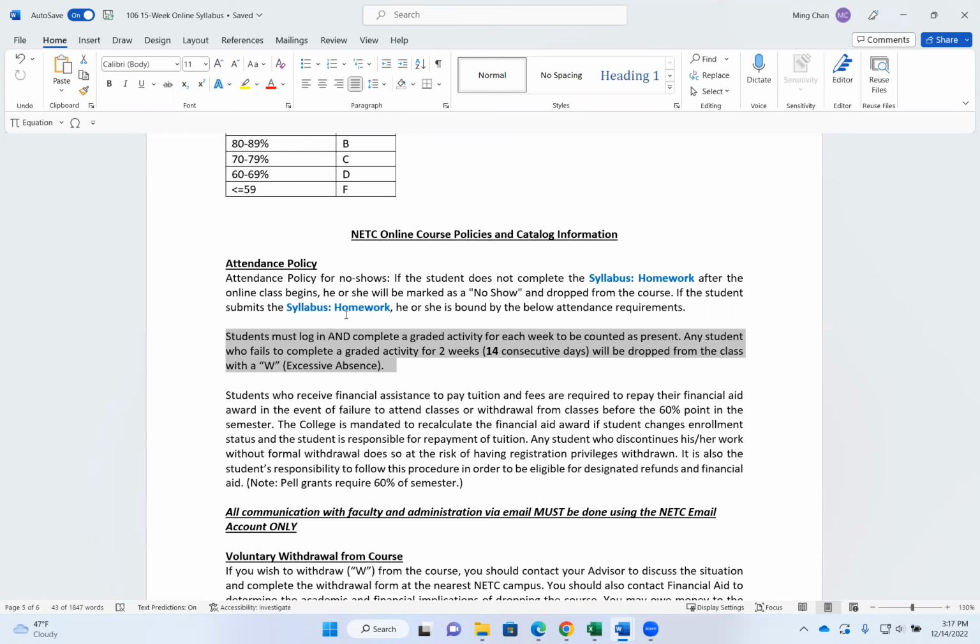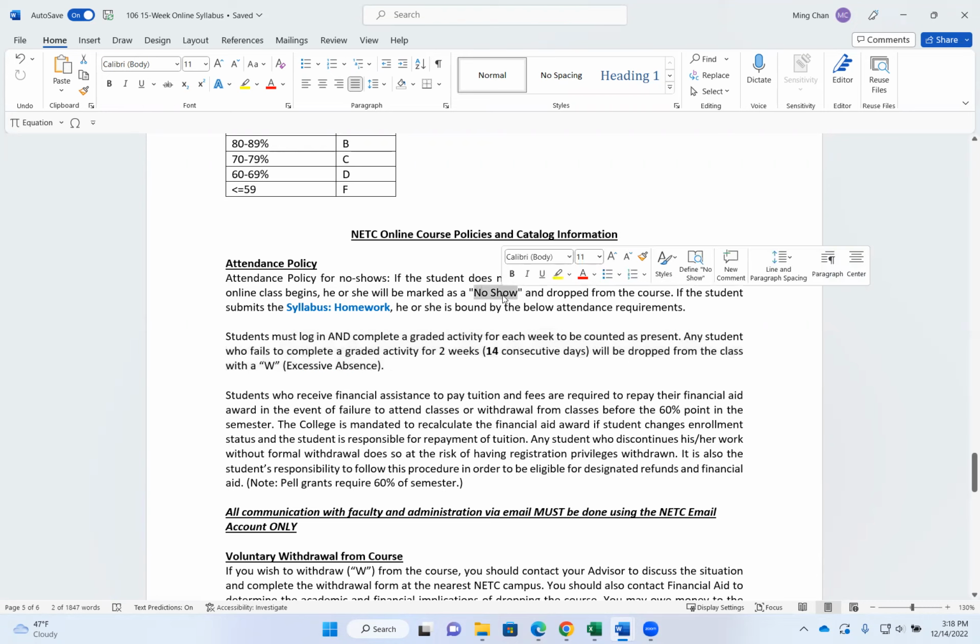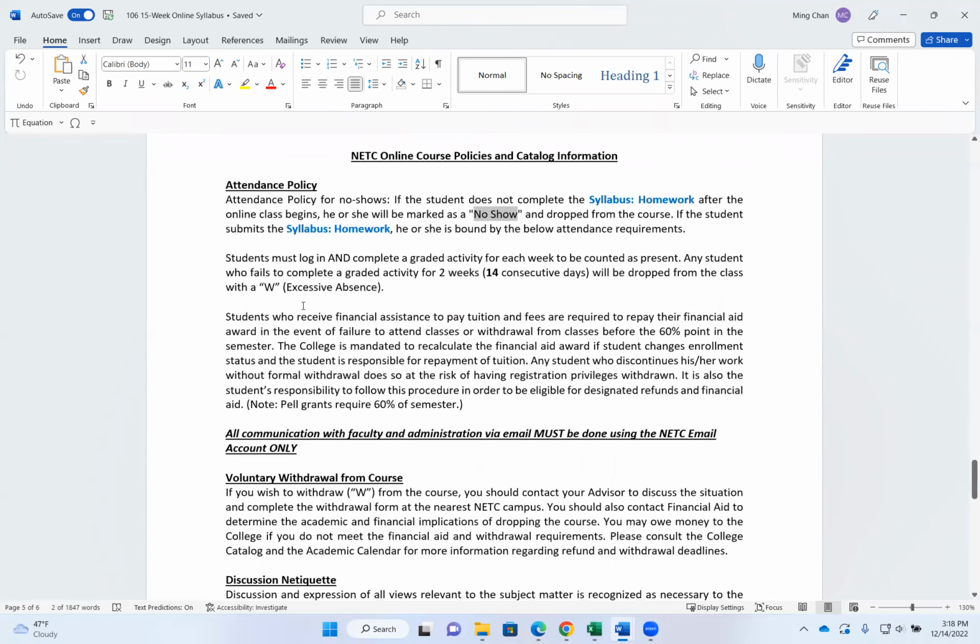If you were just told by somebody, hey, class started, you gotta do this, make sure you understand what you are doing. If for some reason the class is not for you, then do not submit the syllabus homework. Because if you do not submit a syllabus homework, then we can officially drop you for no-show and you will not be charged for the class.